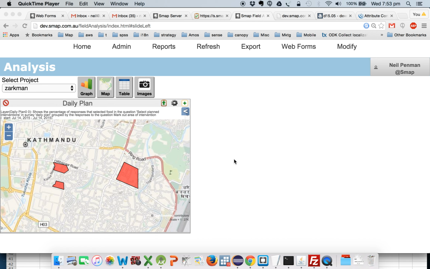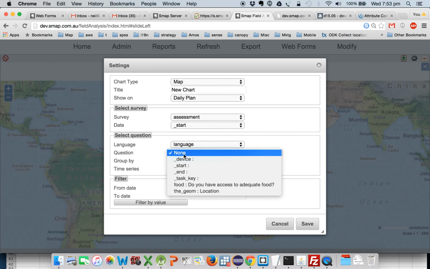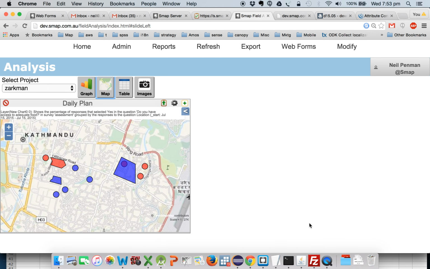Okay, so I think some results have come in from an assessment we did. Let's have a look at them. I'm going to add them to the map. I'll add them on top of the existing daily plan map. Surveys assessment. The question was, do you have access to adequate food? Let's see what the results are.